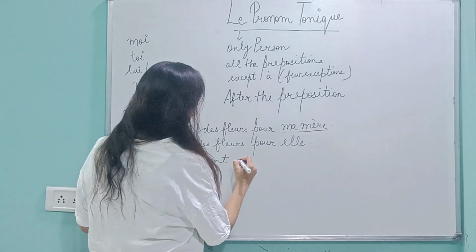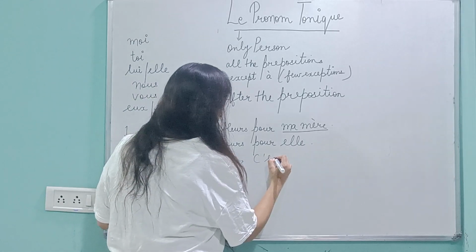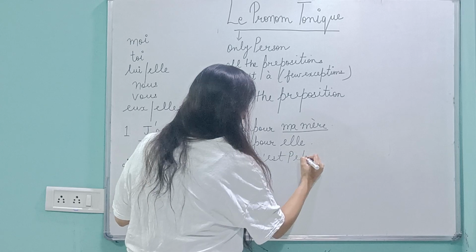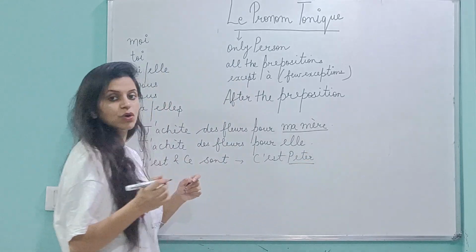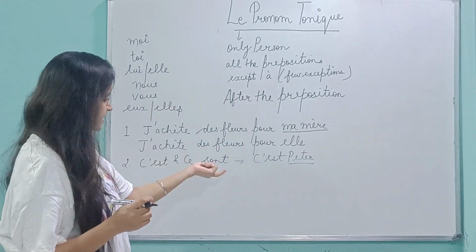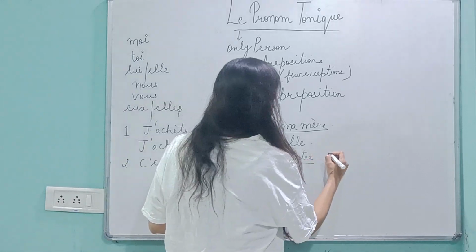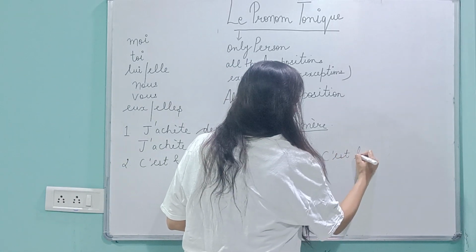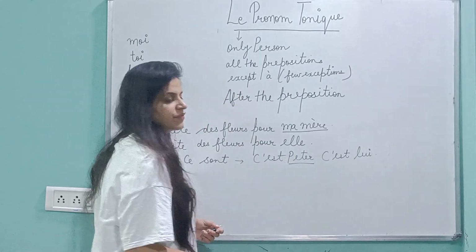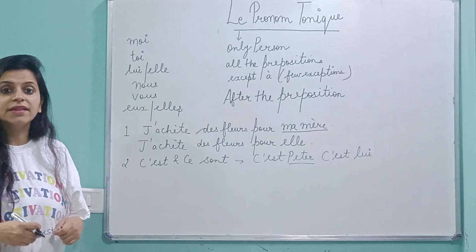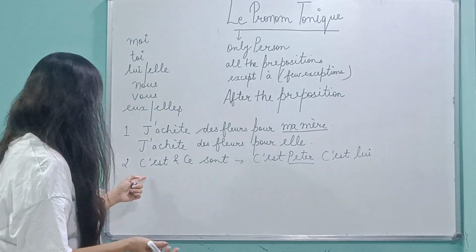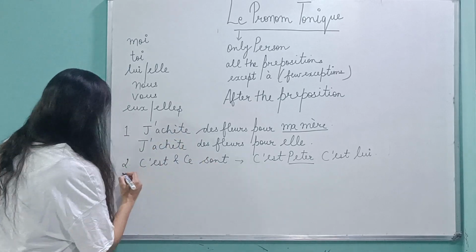If I say, I'll give you one example. If I say Peter. Okay, but c'est and ce sont should be followed with person. So if I say Peter, what will be my answer? C'est lui. And similarly, if it is Sophie, c'est elle. Okay, so this is also one of the other usage of pronom tonique.